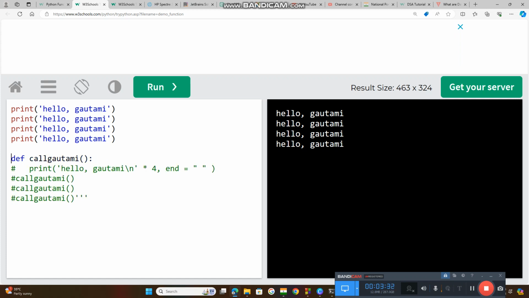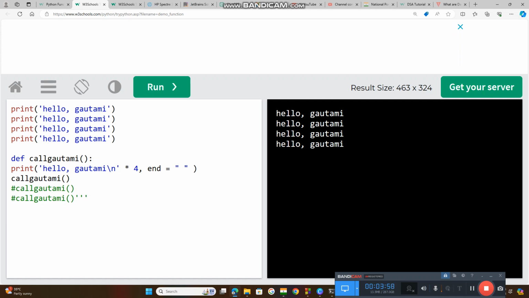So then I have created a function with the def keyword. The def keyword will be used to create the function. What is your function name? Your motive is what? The function name should always be suitable to the task. Your task is to call Gautami.